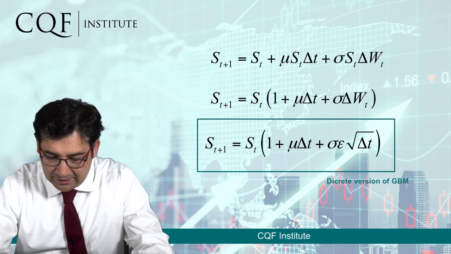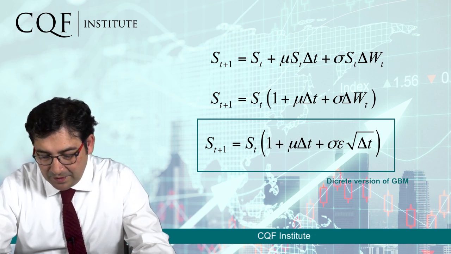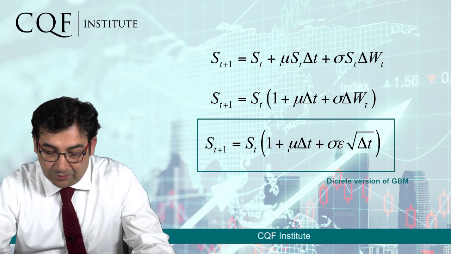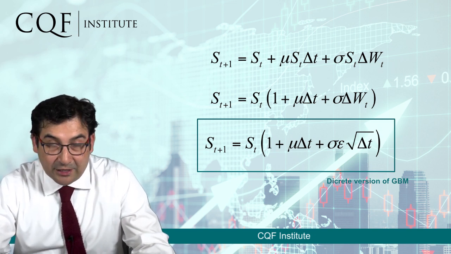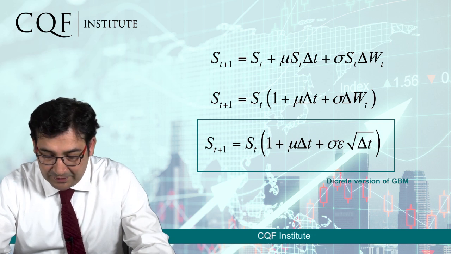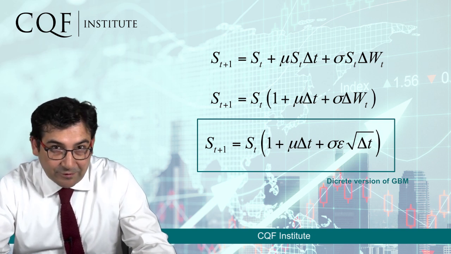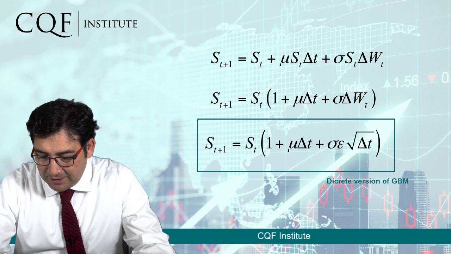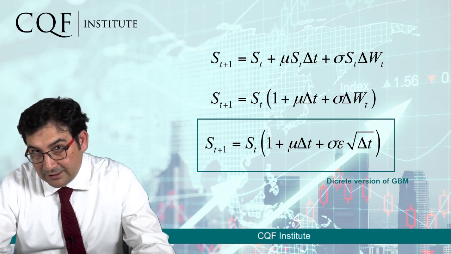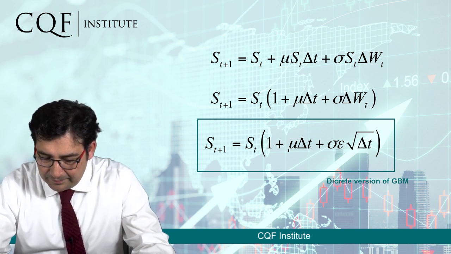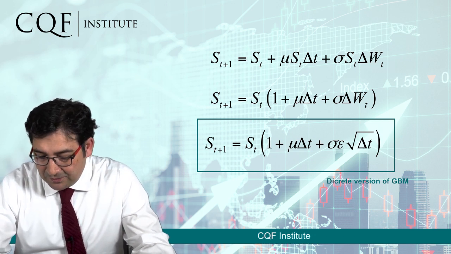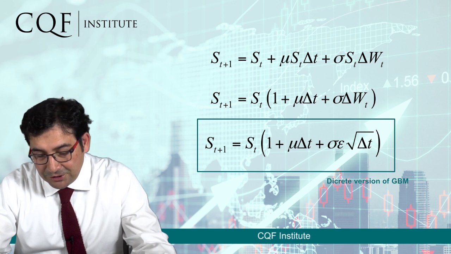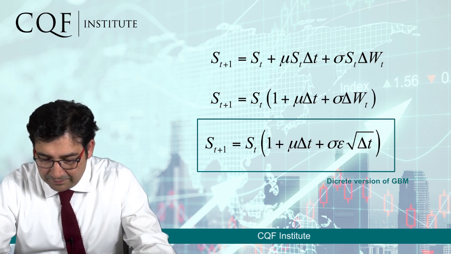And those things are 1 plus mu, the drift, which is a number, could be 5% or so, times delta t, which if we are talking in terms of days, it could be 1 divided by 250 business days in a year, plus sigma, which is the volatility, and this could be as well a value of, say, 20%, epsilon, which is a draw from a standard normal distribution, and the square root of time, which we have the same delta t as before.